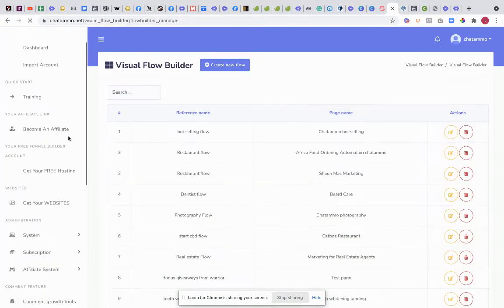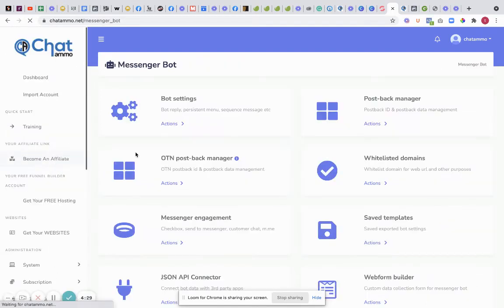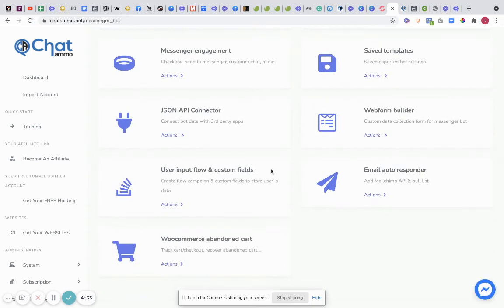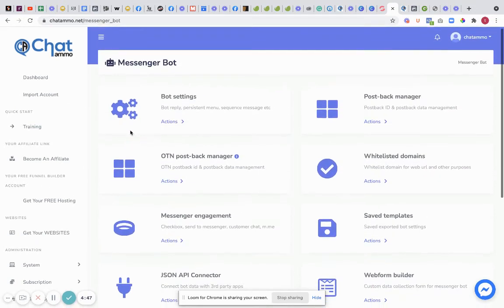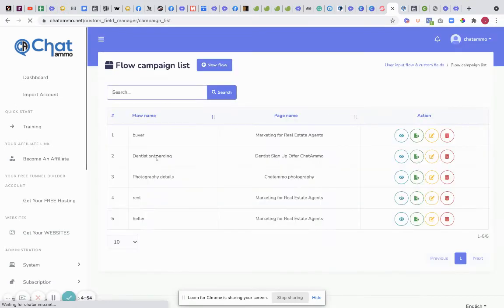Now, next thing we can do is we can actually make it a little bit better, right? Because we're always about improving. So what we're actually going to do is we're going to go into user input flow, right? Now, remember, you've got your email autoresponders in here, MailChimp, and all the rest of it. There's a load I'll go into which we've actually got. What we're going to do is we're going to click user input and custom fields, right? Now, that's still under your Messenger bot. Scroll down, and you're going to say user input flow campaigns, which we're going to click on.